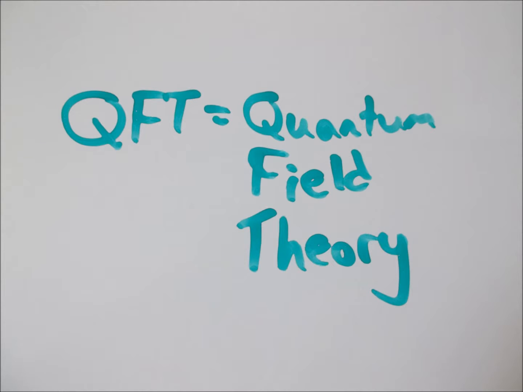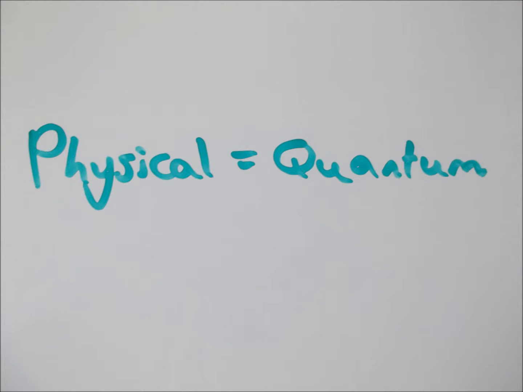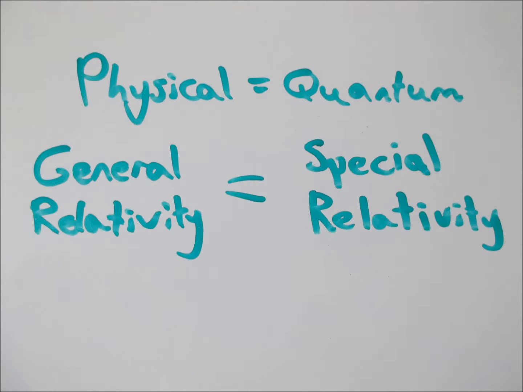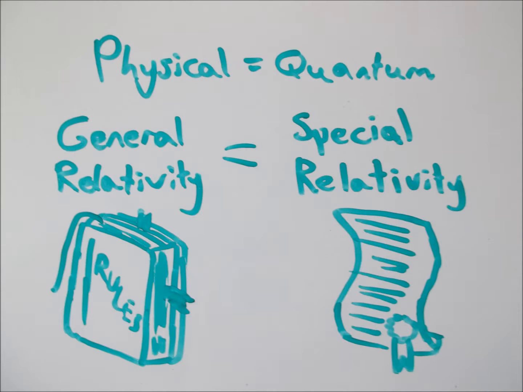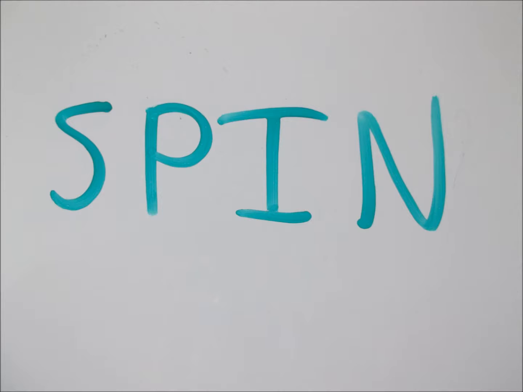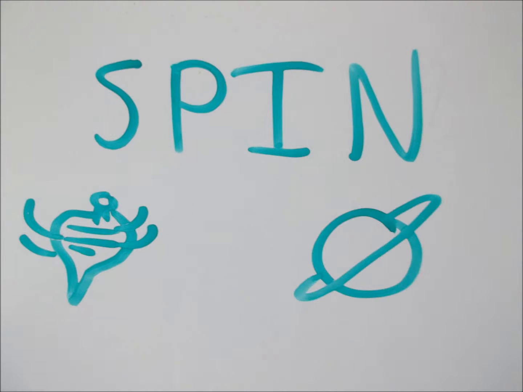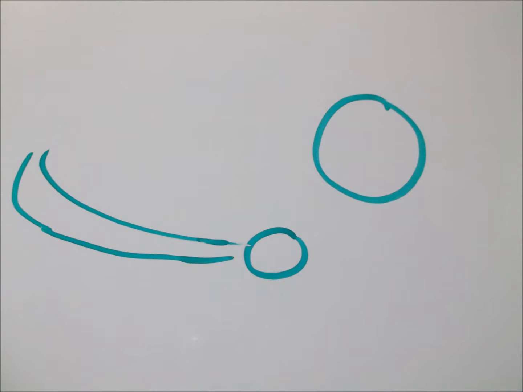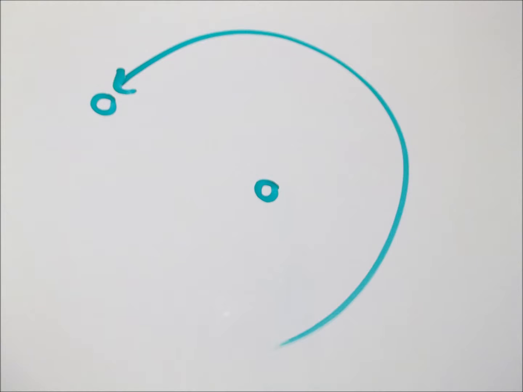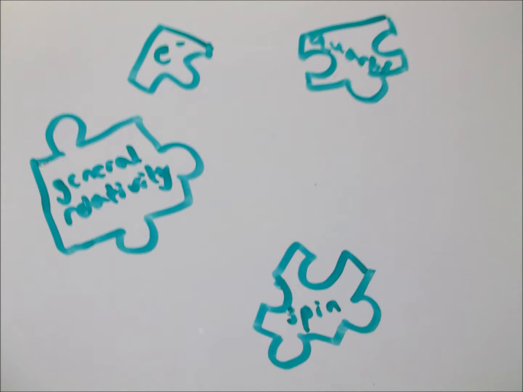The first was that QFT tried to connect the physical with the quantum, but the theories of general relativity and special relativity follow completely different rules, where matter behaves differently depending on if they're physical or quantum. The other problem is with spin. Now, the spin of a particle is not the same spin as a top or a planet, but a far more complicated aspect in which certain particles move in a specific pattern about other particles, for example, an electron around a nucleus. Quantum field theory was supposed to make all these puzzle pieces fit together. The only problem was that the pieces were from different puzzles.